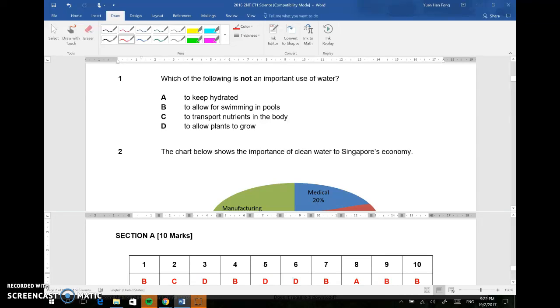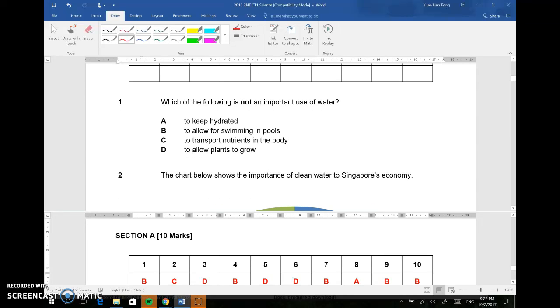Question 1 says, which of the following, keyword is following, is not an important use of water. So the keyword is not an important use of water. Option A, to keep ourselves hydrated, is a very good option to make sure that we don't get thirsty.